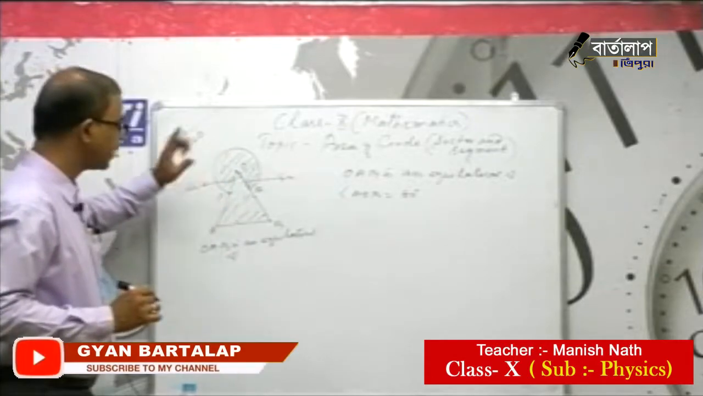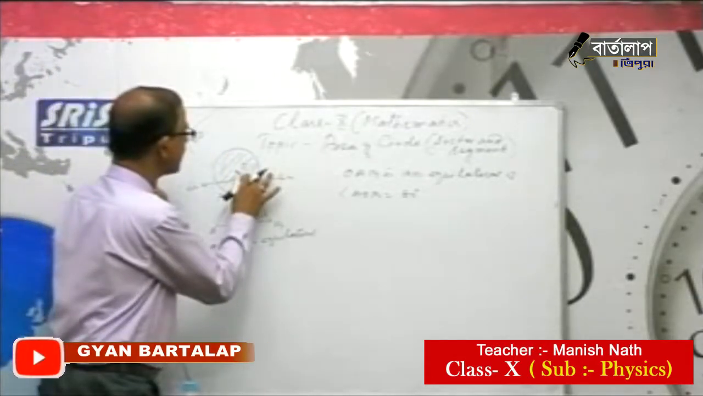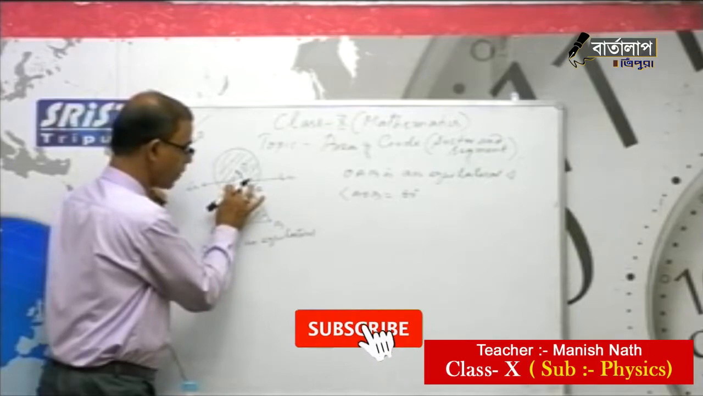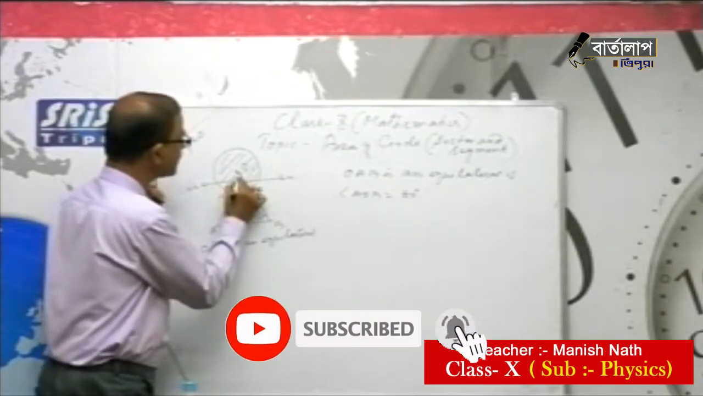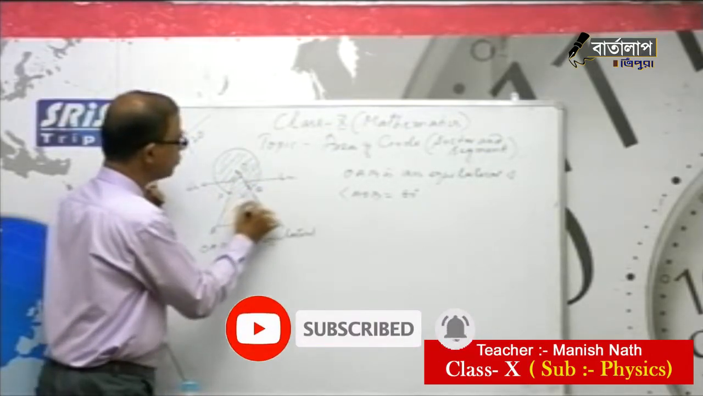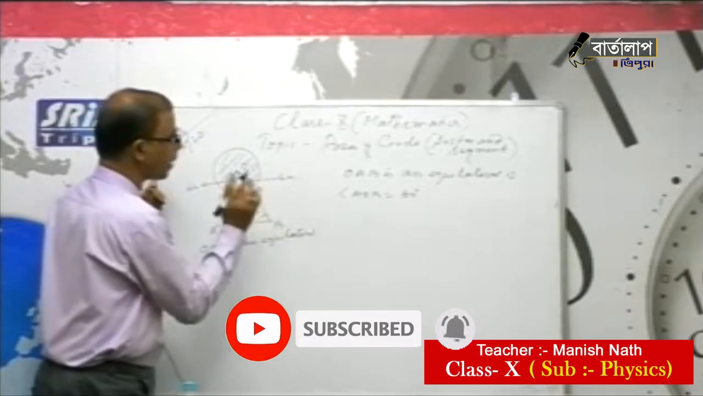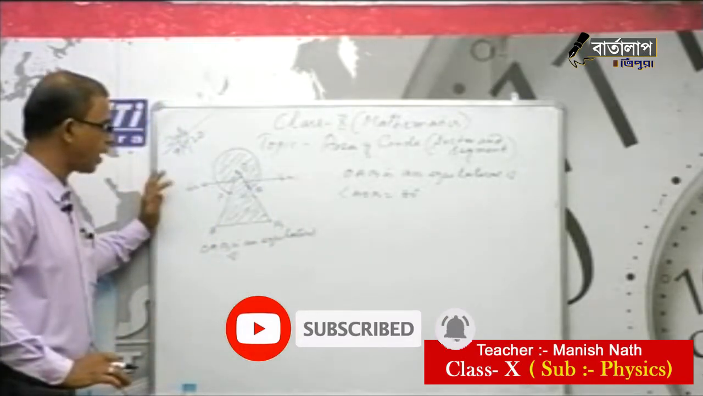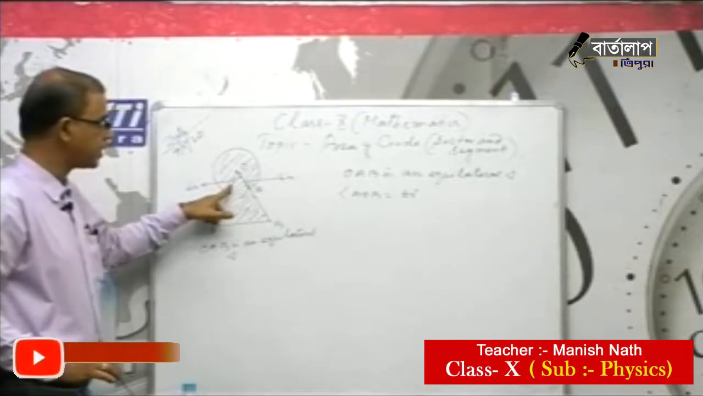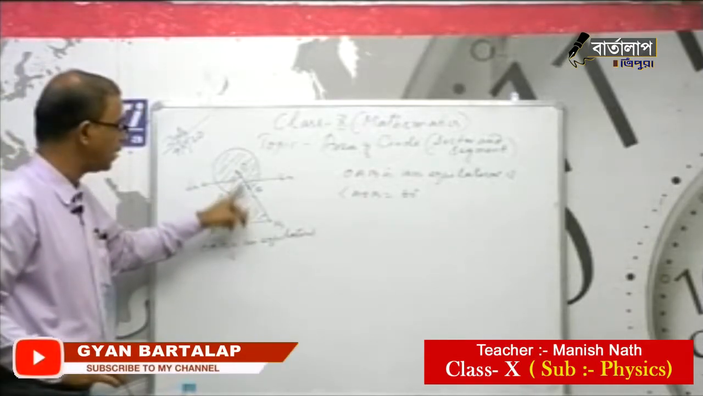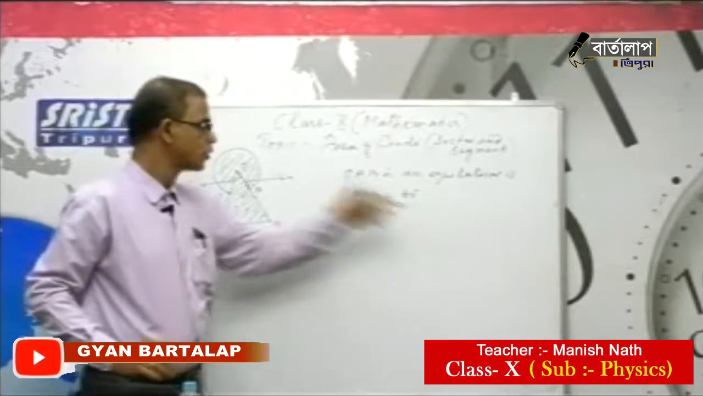We can find the shaded area using the area of the circle, but the circle part is not here, and the area of the triangle. They are asking to find the area of the shaded part. How to find it? The radius is 6 centimeter. Since it is an equilateral triangle, the central angle is 60 degree. So we can easily find out.